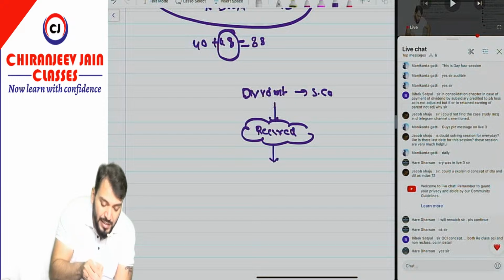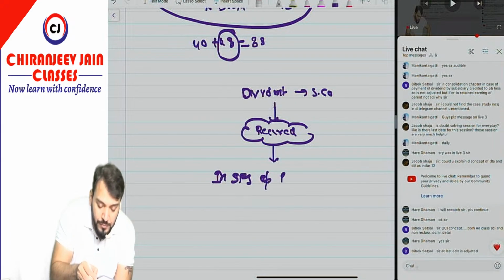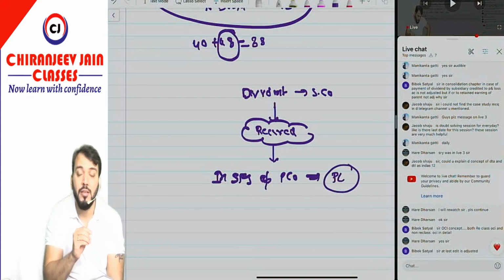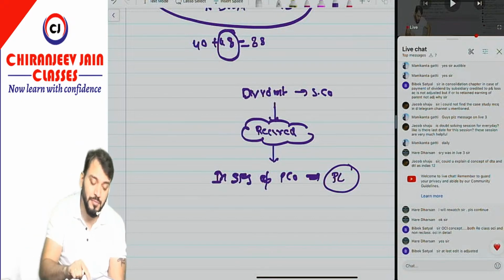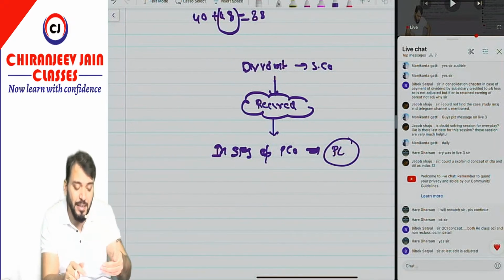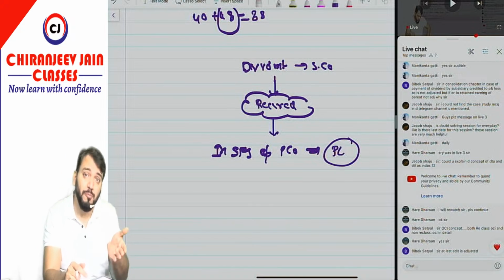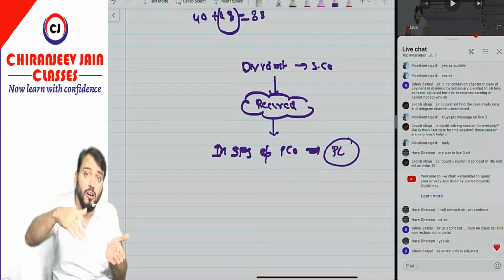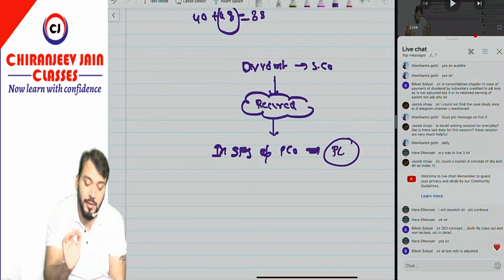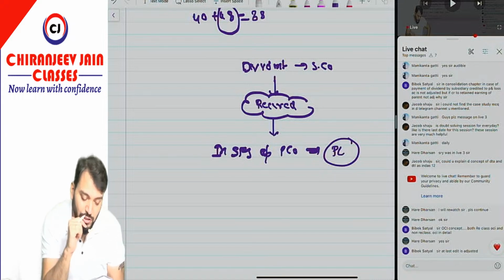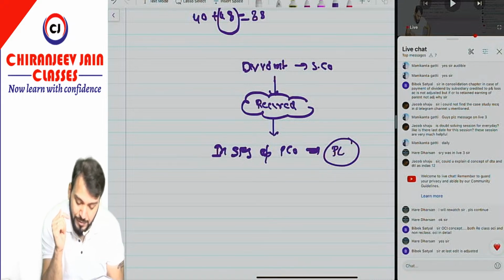So in the SFS of parent company, such dividend received will be transferred to PL, and from PL it will be transferred to retained earning only. So in the SFS of parent company, it will be transferred to what? PL, and from PL it will automatically be transferred to what? Retained earning only. Now what is your doubt? I am not able to understand, Vivek.